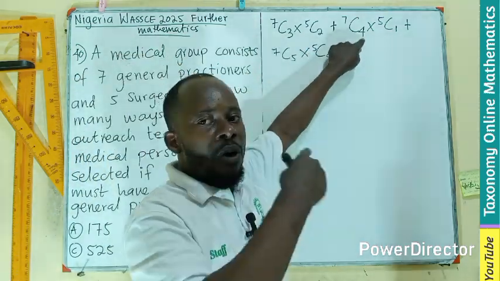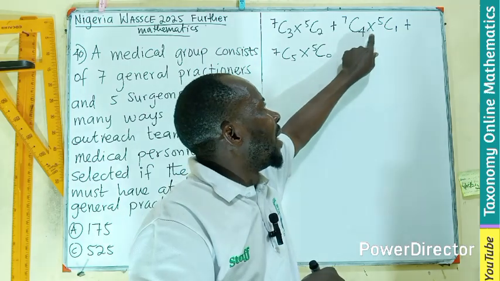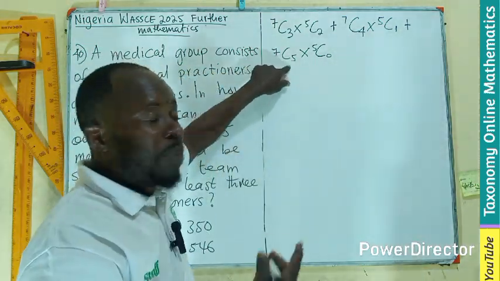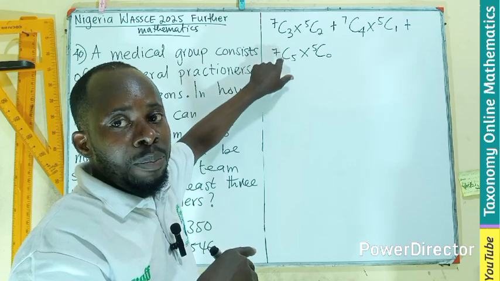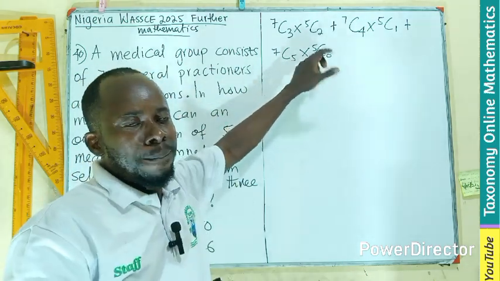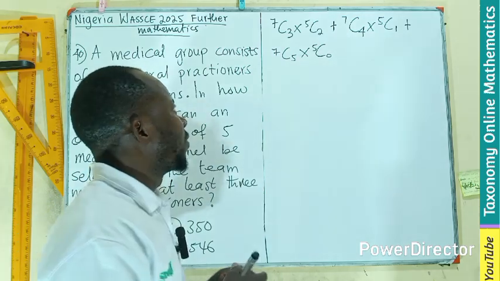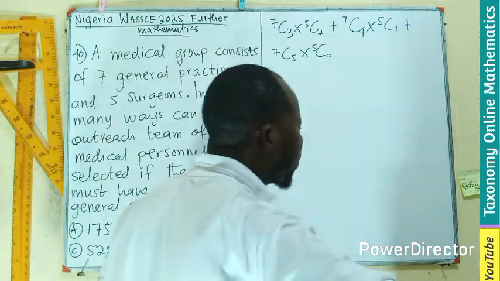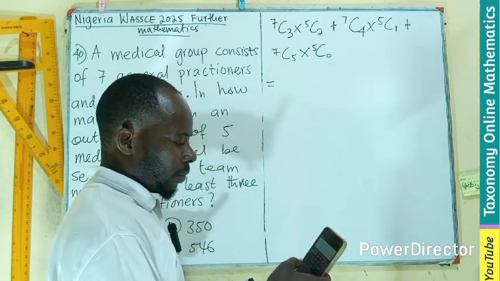Or it could be 4 for general practitioners and 1 for the surgeons. Or it could be that I'm picking all the 5 right away from the practitioners and picking 0 members from the surgeons. So let's put this into actual calculation, which means 7 combination 3.